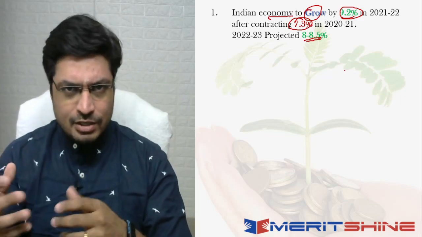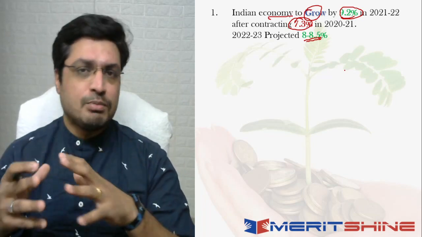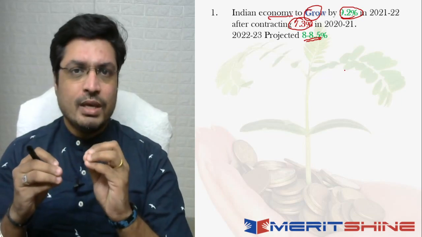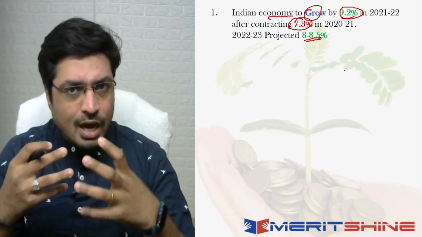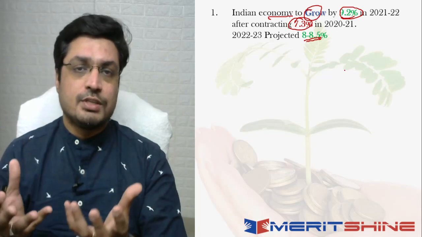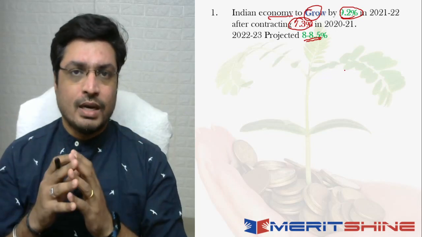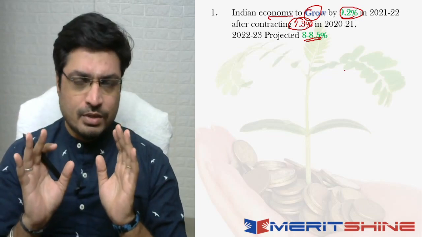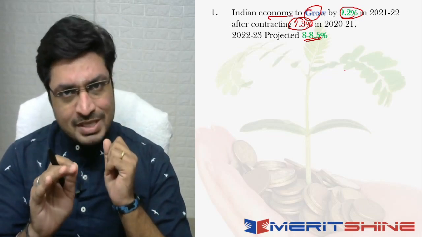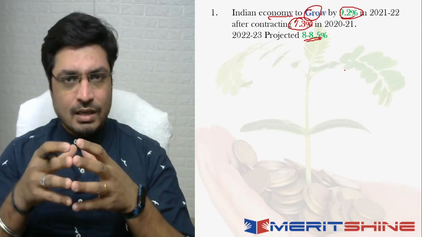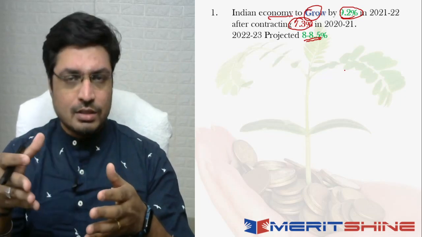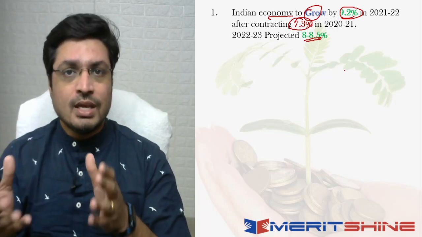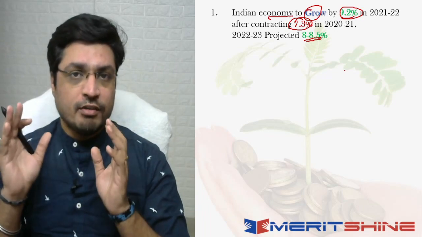So there are a lot of variations in this. You talk about multiple types of GDP, then you talk about GNP, NNP, a lot of variations are there, but fundamentally we are trying to measure what the output is, in terms of both goods and services, for a particular country in a given year, right? That is the whole context as far as gross domestic product is concerned, in very, very layman's terms, right? We are saying that 9.2% as per the economic survey is the projected GDP growth for this current financial year, and when you talk about the next financial year, that is 2022 to 2023, the number is expected to be between 8 to 8.5%, right?